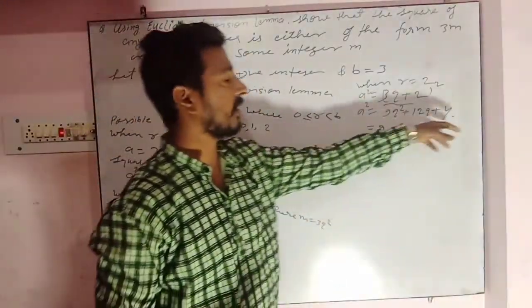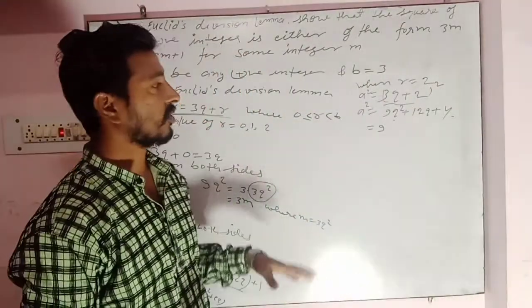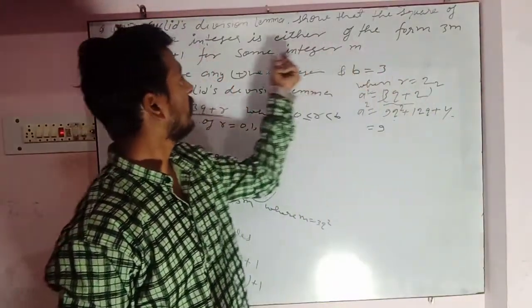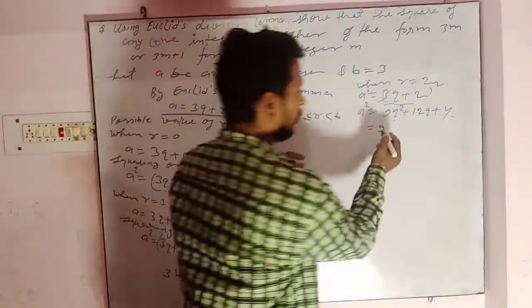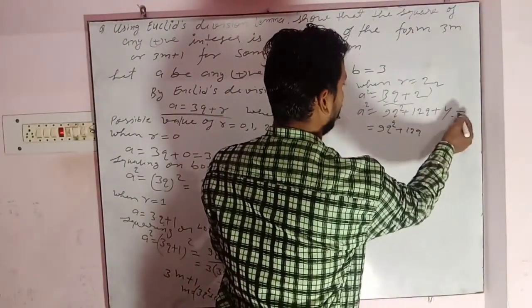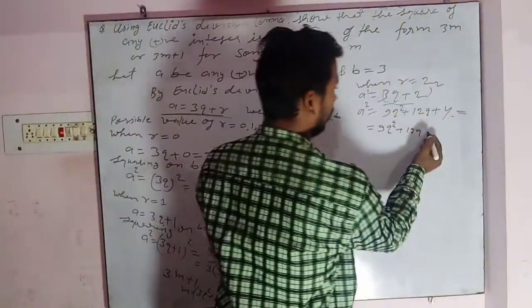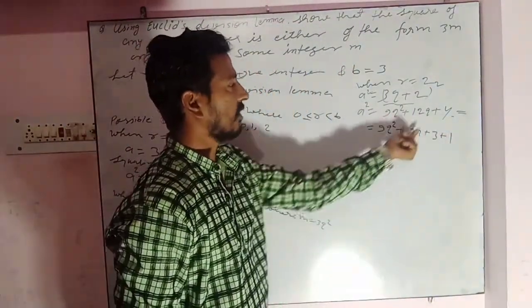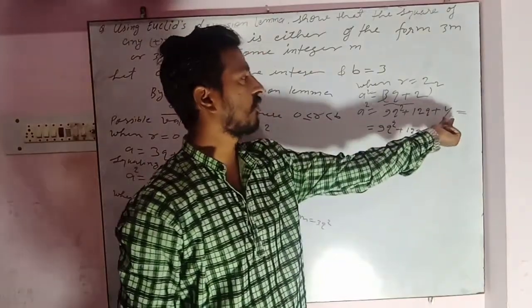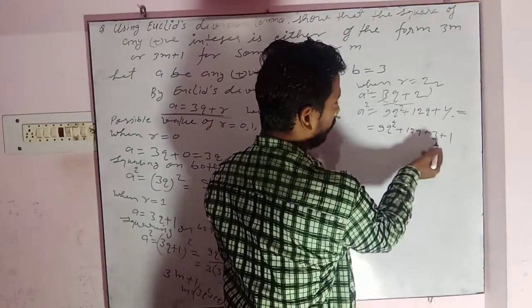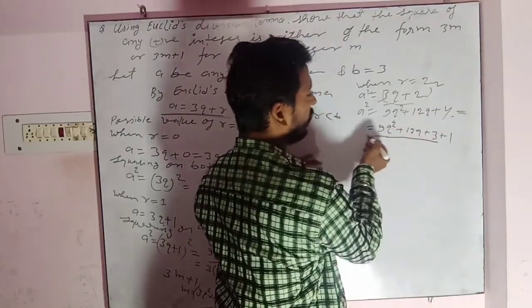So we have to rearrange this so that we get the form 3m plus 1. That's why we are writing this algebraic expression in this way. Now 9q square, 12q, and this 4. 4 can be written as 3 plus 1. Why have we written this? Because we can take common.